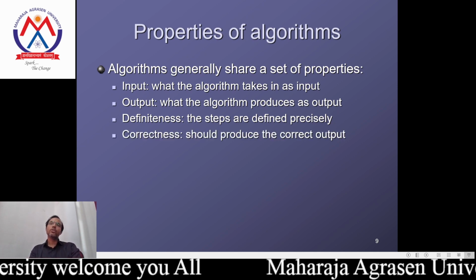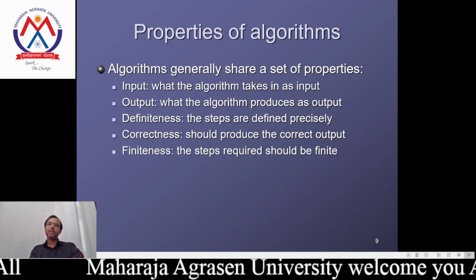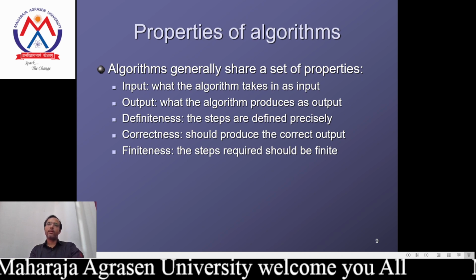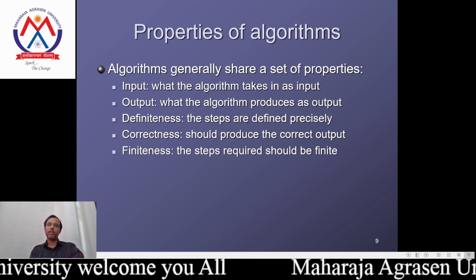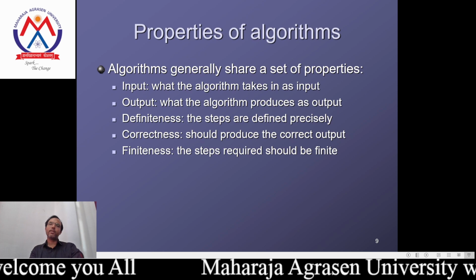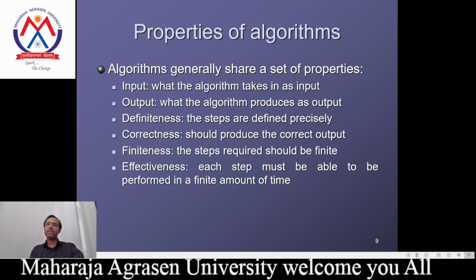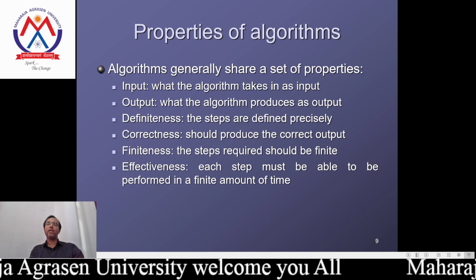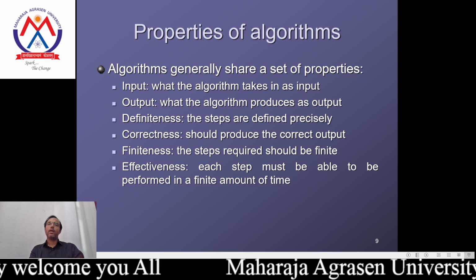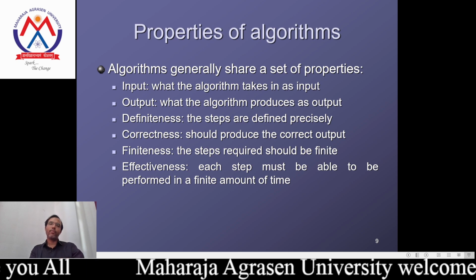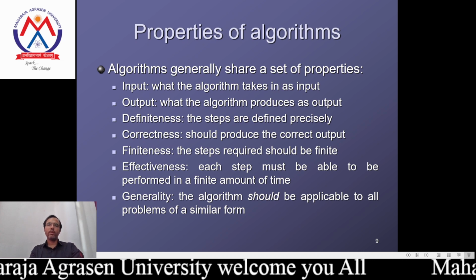Correctness: the algorithm should produce the correct output because we analyze the algorithm according to that. Finiteness: the steps required should be finite. We are designing the steps and we know how the algorithm works, so the proper result will be obtained. Effectiveness: each step must be able to be performed in a finite amount of time, because the algorithm must be efficient. Each step will be more effective. Generality: the algorithm should be applicable to all problems of a similar form.